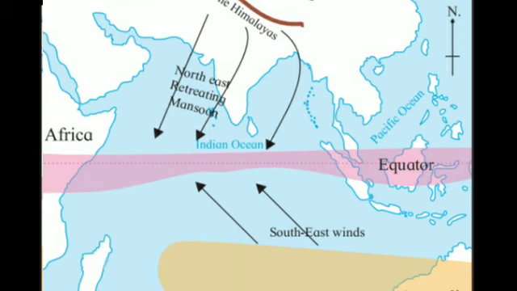See this diagram, students. Here also you can see the equator. Now here we are coming downwards. Okay, we are coming below the equator. Now see, below the equator, when we are moving, the pressure is low over here. Okay, down below the equator the pressure is low.